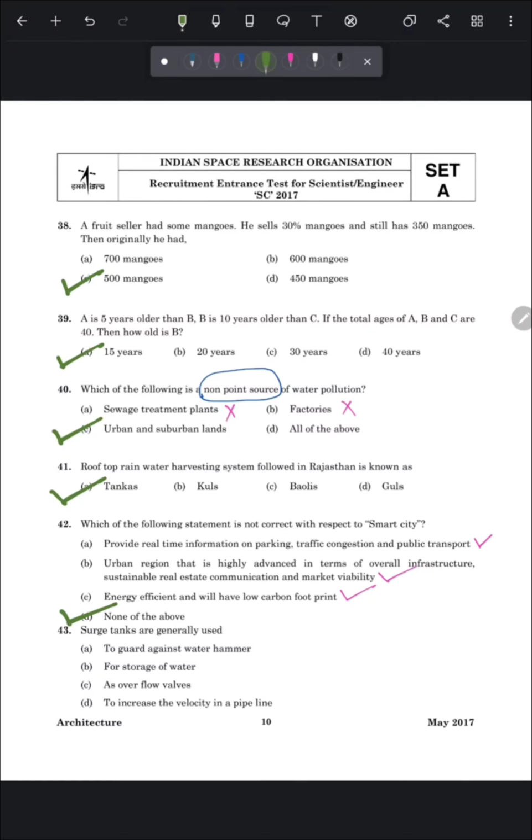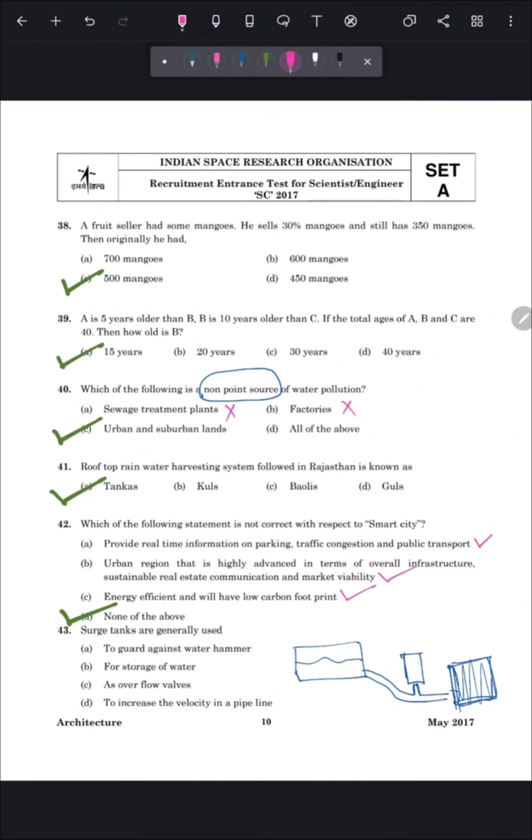Next question is, surge tanks are generally used. So surge tanks are generally used in hydropower plant. This is the tank and this is the surge tanks. It is connected to the main tank, and this is the hydropower plant.